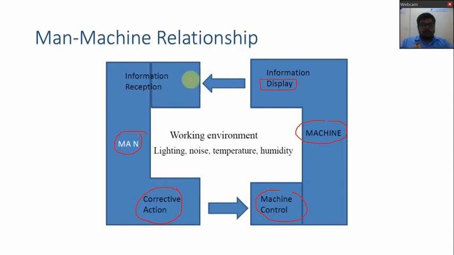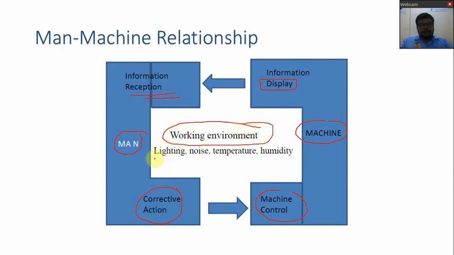So you can see that it is a continuous process. A man will work, take some action, by controlling the machine. That is, a machine can be controlled by a lever or any switch operated mechanism. So the machine will work accordingly and the information will be displayed, and then again that information will be gathered by the man itself. But what will affect here is the working environment.